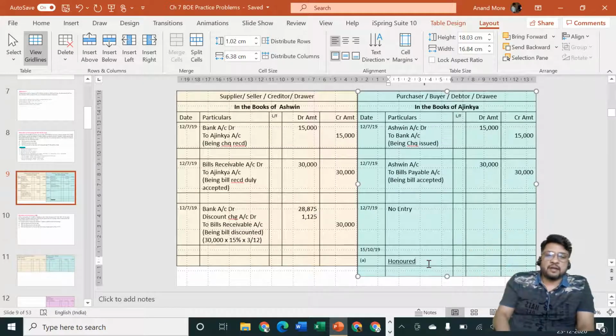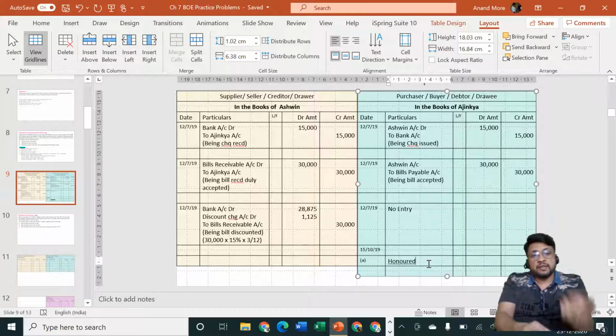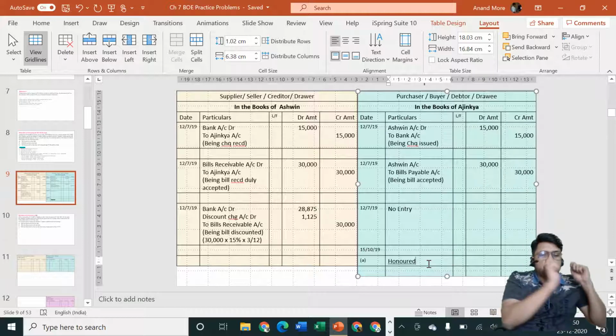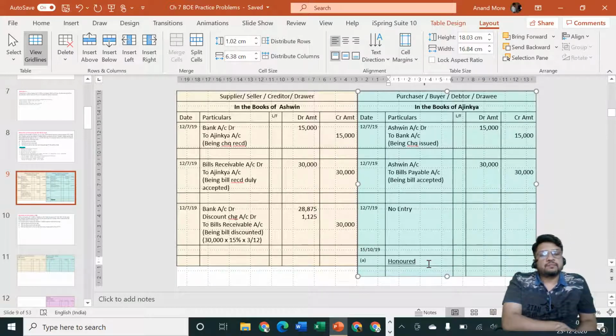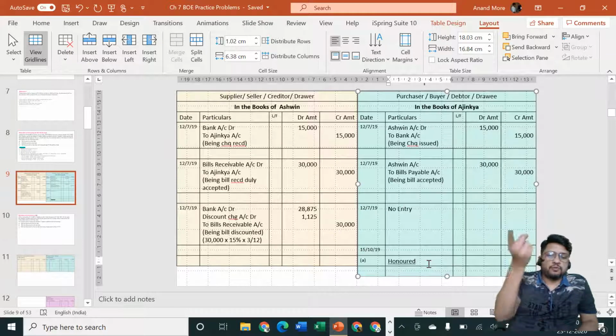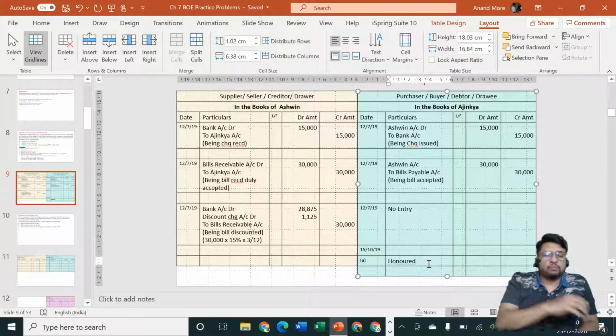That is very complicated. Now I have paid the money, I have honored my commitment, now give the bill back to me. Banker will say, okay, take this bill. Ajinkya will again ask, don't forget to sign on the bill that you received the money. Now after that, Ajinkya may tear off the bill and throw it away, or Ajinkya may file it in his own file properly for the purpose of future records that on due date he paid to whom. Generally he is going to file the bill.